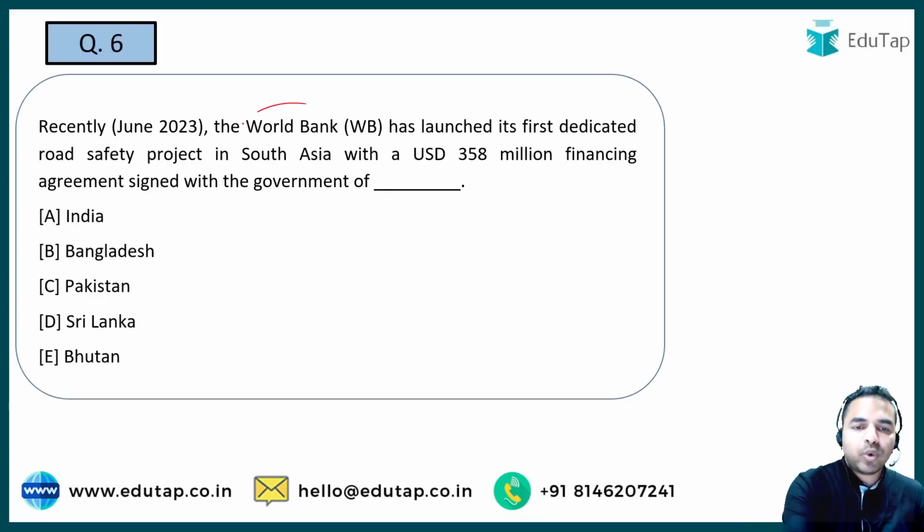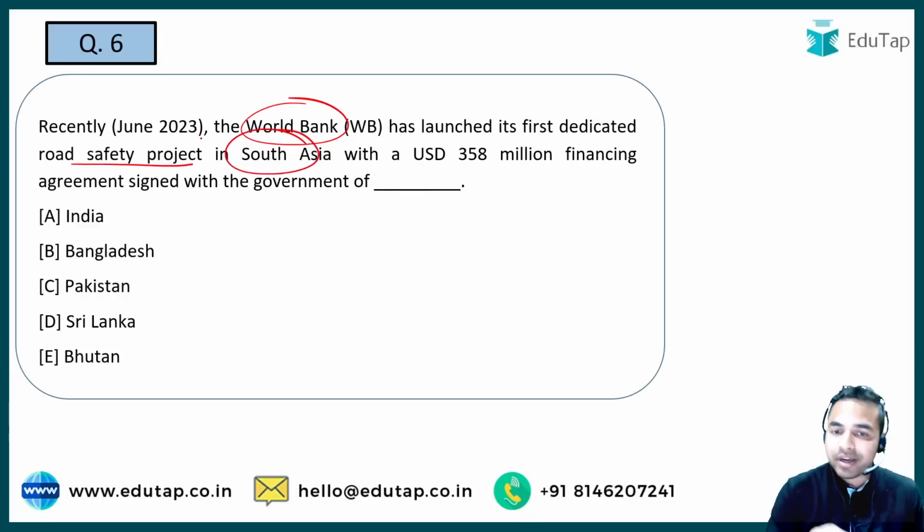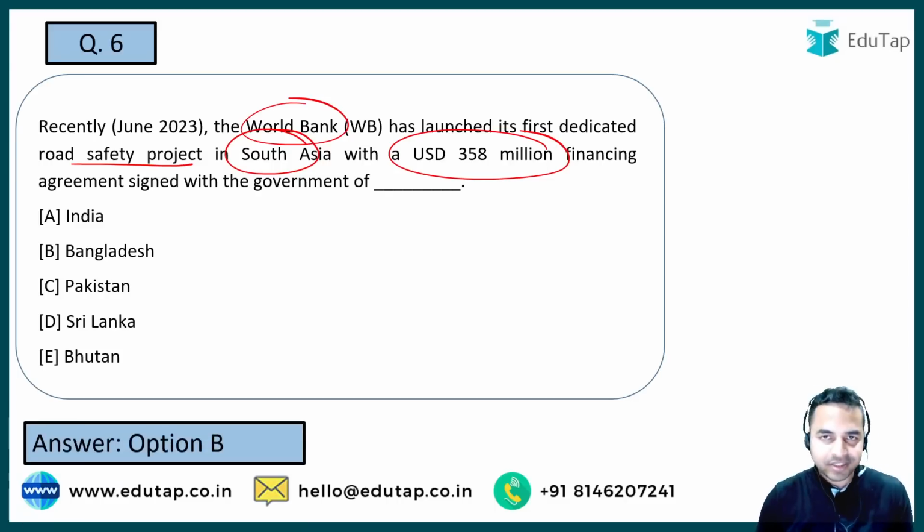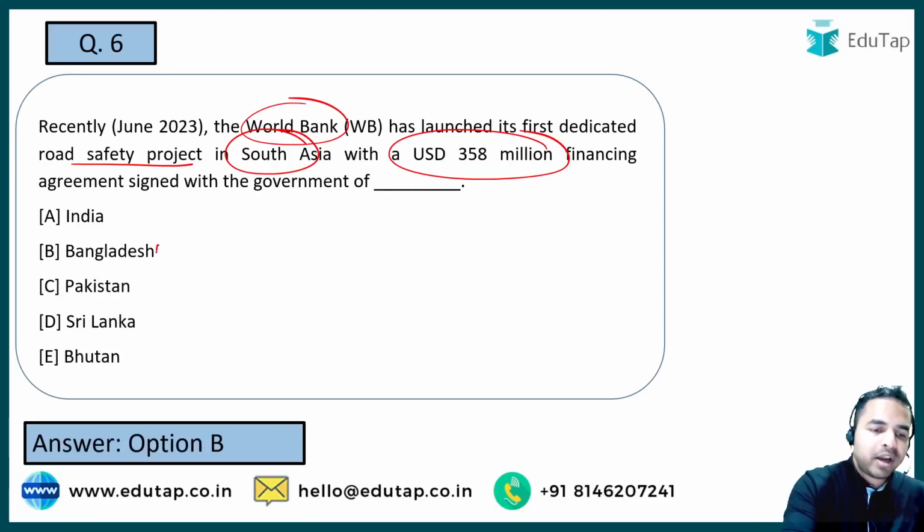Next question is on the World Bank. World Bank ने recently dedicate किया है अपना पहला road safety project in the South Asia, and for this a grant of USD 358 million has been signed. A loan agreement, sorry, it has been signed for financing the agreement, and this agreement was being signed between World Bank and which country? That is, you have to tell me. So what is the name of that country? The name of that country is Bangladesh, that is option B. So guys, जैसे कि Bangladesh is the right answer.